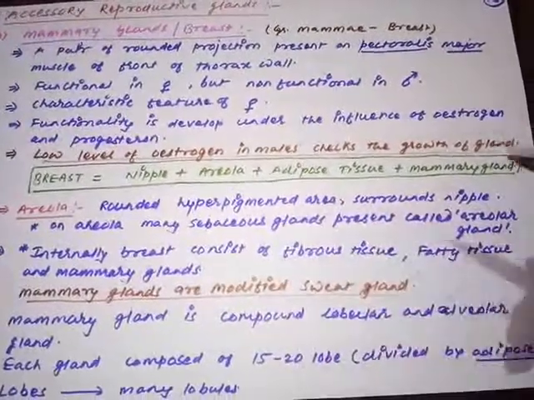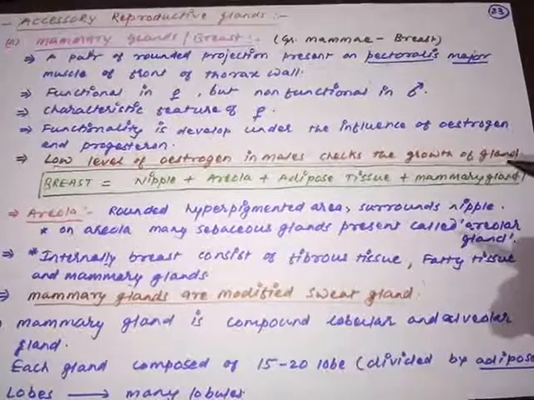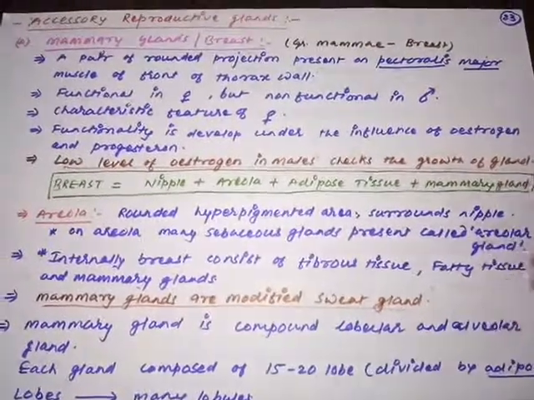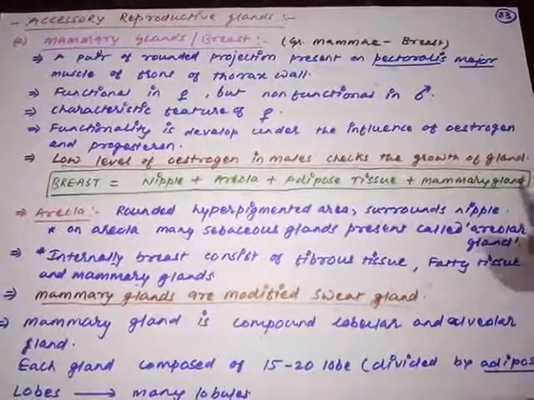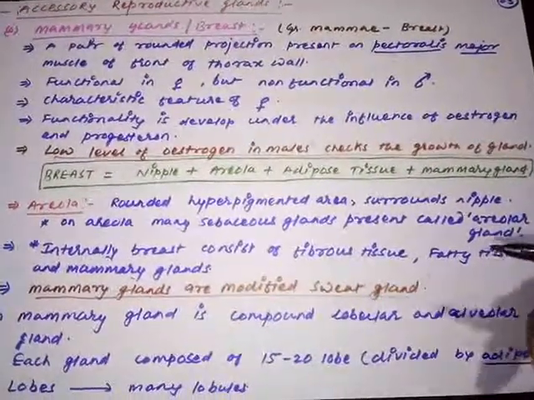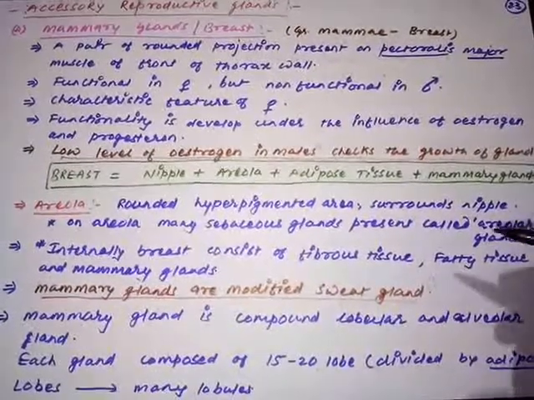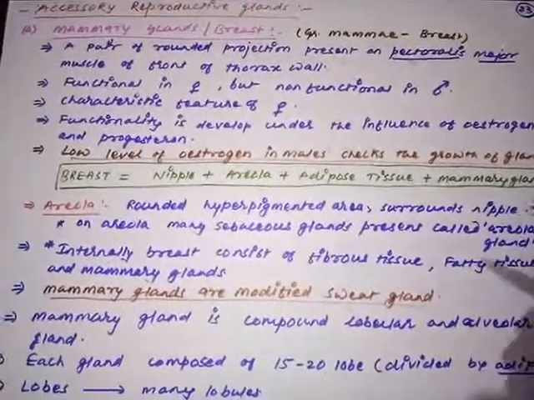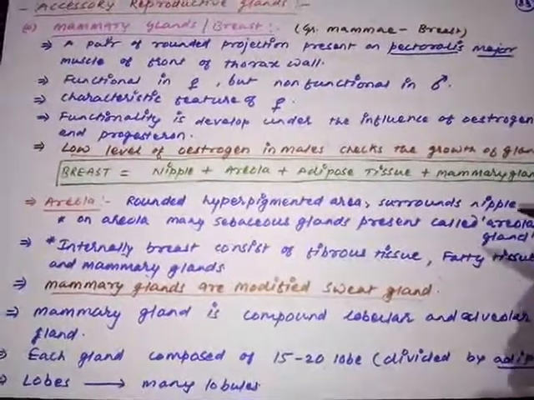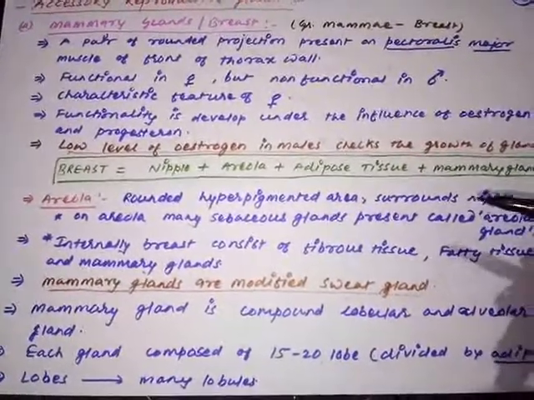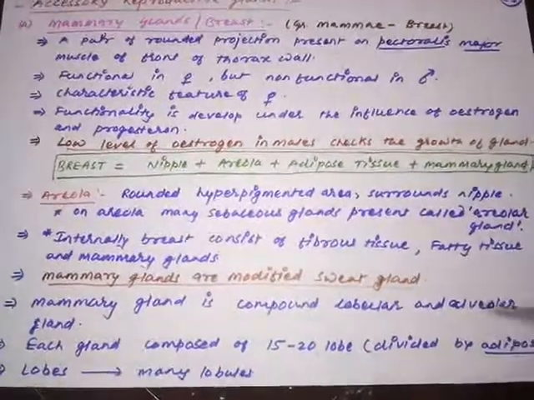Fibrous tissue supports the mammary gland and the other structures, the alveoli and other structures present inside the mammary gland. Adipose tissue provides the puffiness; size and shape are maintained by the adipose tissue. Actually the size and shape of the breast depend upon the amount of adipose tissue. But remember, the amount of adipose tissue does not have any influence over the milk letting down process or milk synthesis. It does not affect the functionality of the mammary gland.